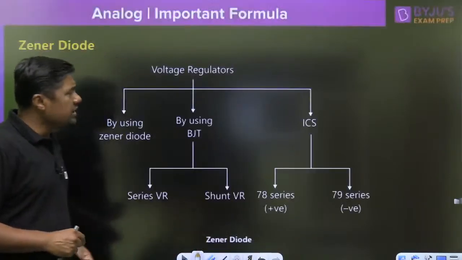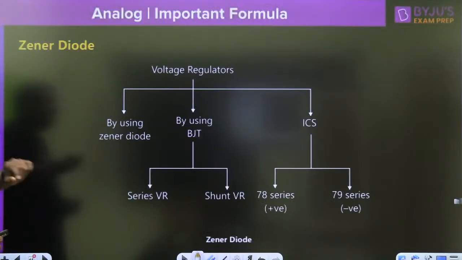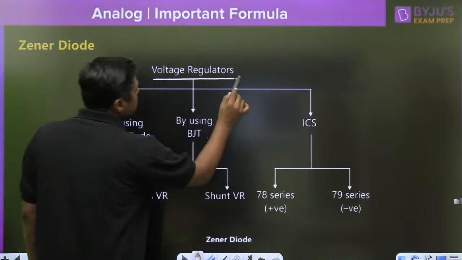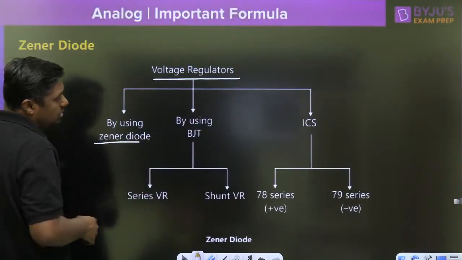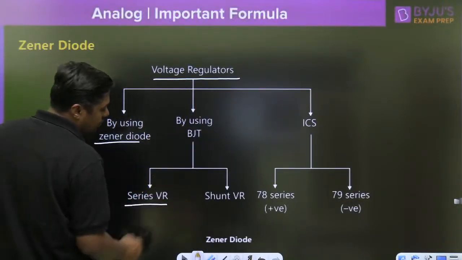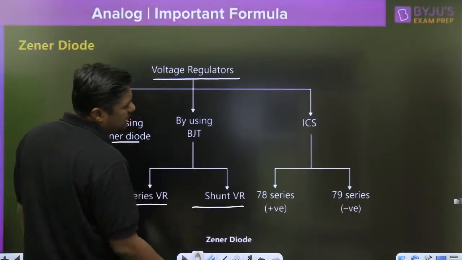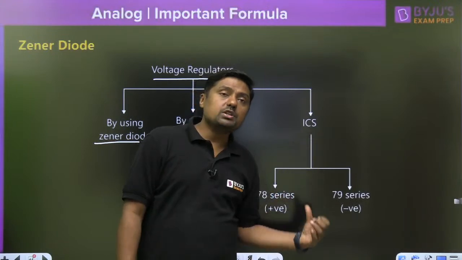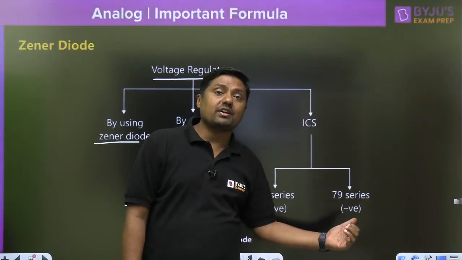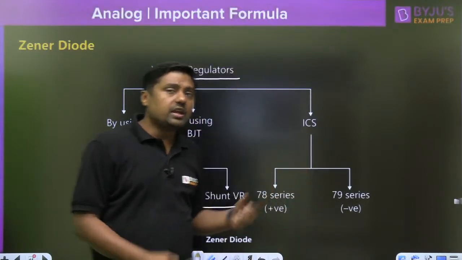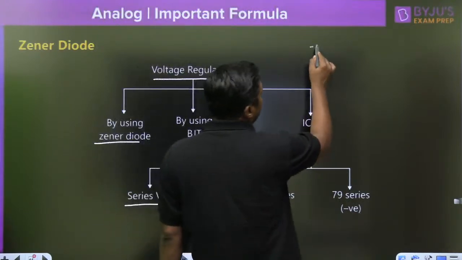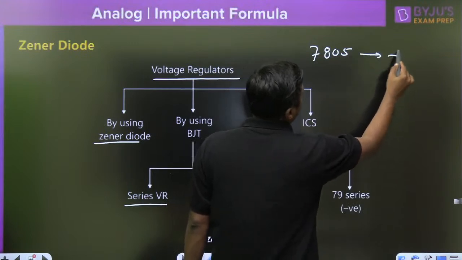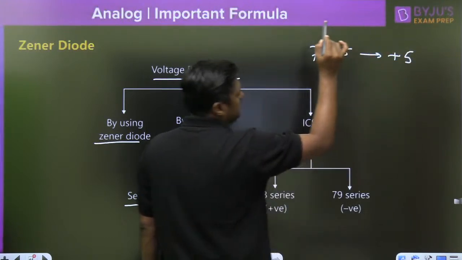Now, voltage regulator by using Zener diode. That is again a very, very important topic. We will discuss voltage regulators by using Zener diode, then by using BJT, series voltage regulator, shunt voltage regulator, and there are again integrated chip type voltage regulators. One is called 78 series, one is called 79 series. If it is written as 7805, it will provide you +5 constant voltage.